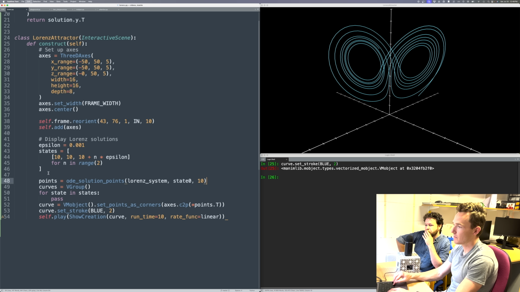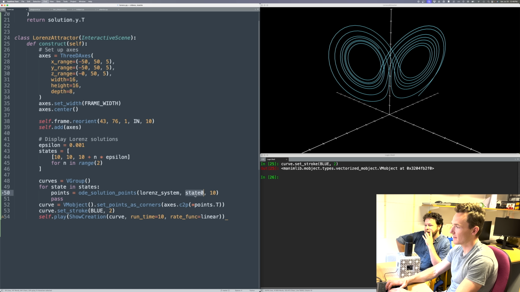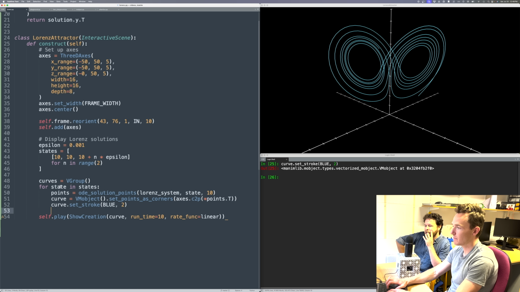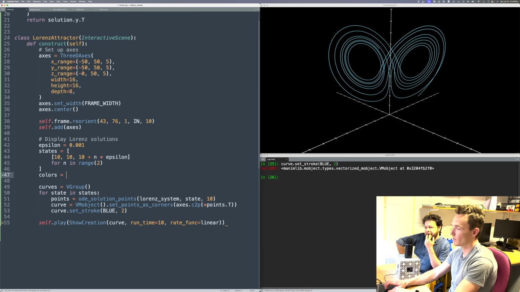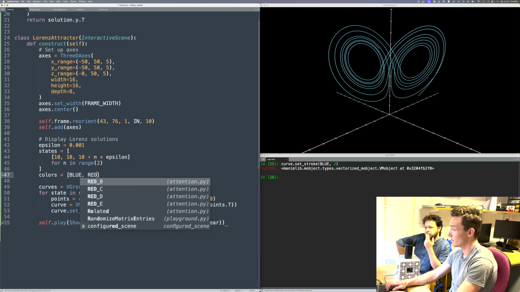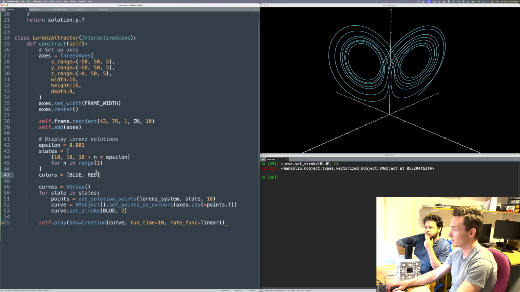So these are not going to be dependent on state 0, but whatever state is part of our for loop here. I'm going to take everything we just did and put it in the loop. Okay, points were just created. Great. Okay, it says blue. I don't want them all to be blue, so let me make some colors, which at the moment, because there's just 2 right now, we're going to have to change in a moment, but I'm going to make it blue and red. You eventually will need some numerical way of changing it. Generalized, yeah. But this will make it kind of easy to see now.